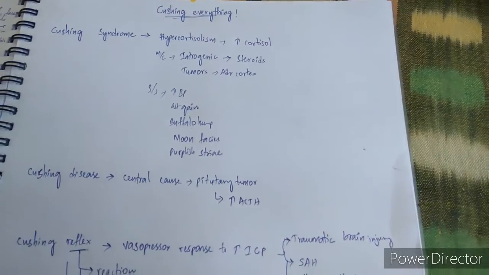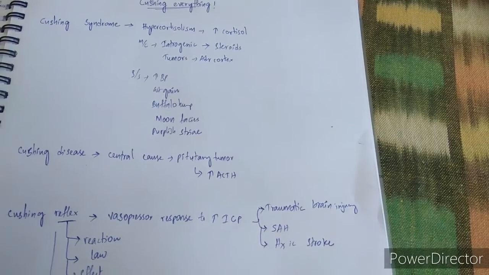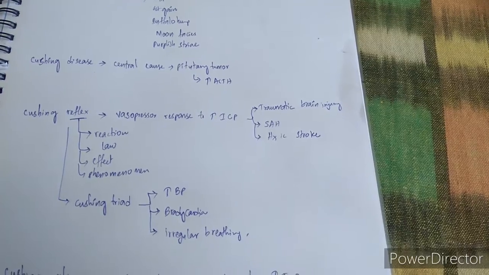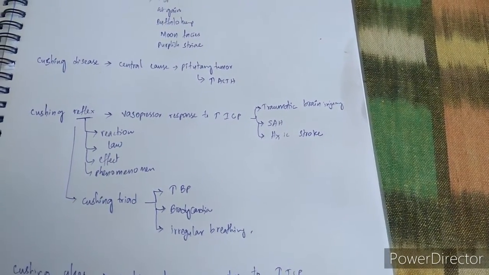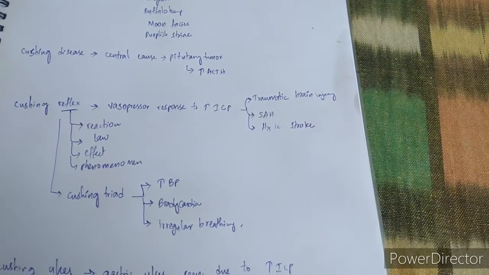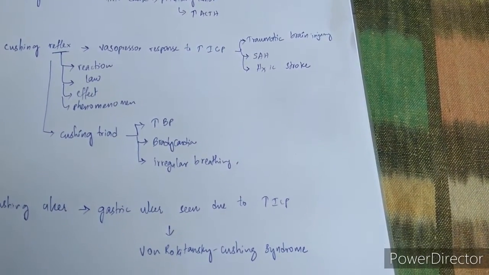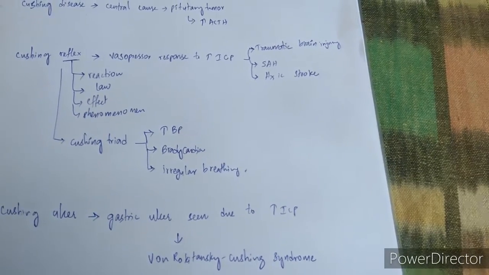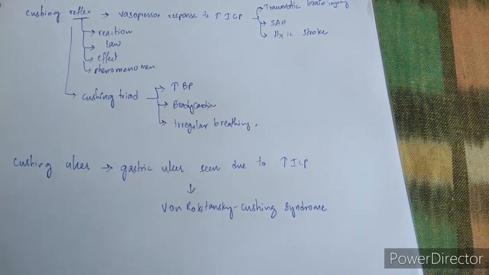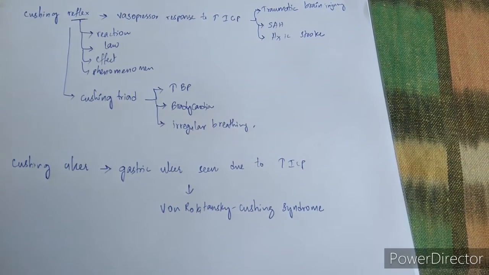So, friends, don't be confused. Cushing syndrome is a broader term including Cushing disease and other causes, and Cushing reflex has many names. If anything like Cushing effect, Cushing response, just blindly, all those are one and the same, and it is because of increased intracranial pressure. And Cushing triad includes increased blood pressure, bradycardia, and irregular breathing. This Cushing triad is seen when Cushing reflex is initiated by the body. And Cushing ulcer is gastric ulcer seen due to raised intracranial pressure. And this condition is also known as von Rokitansky Cushing syndrome.